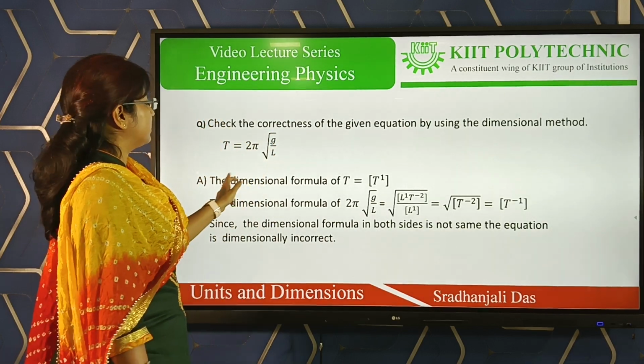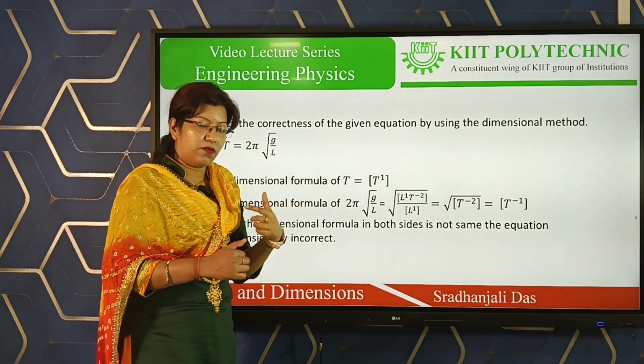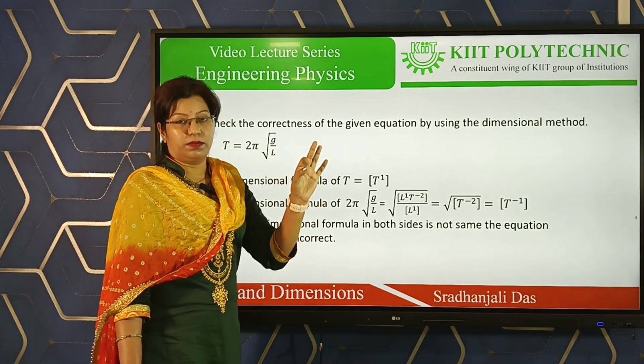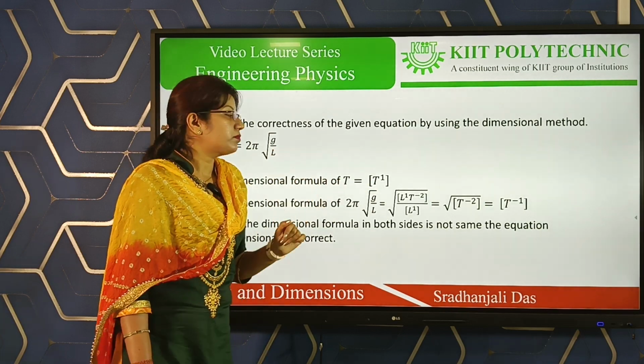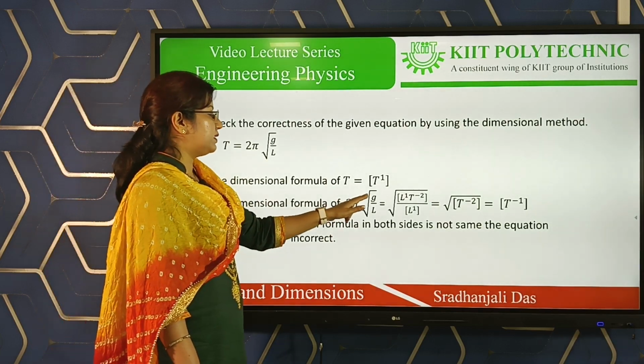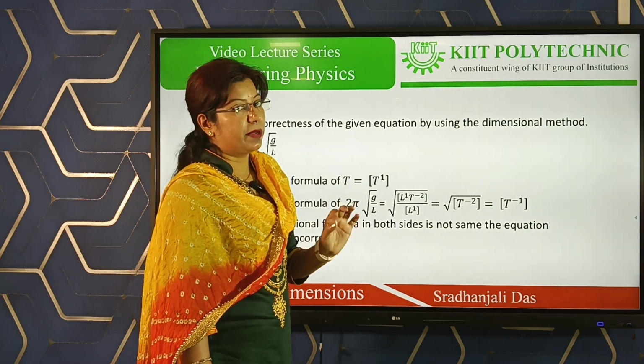So the dimensional formula of T. T is which type of quantity? T is a fundamental quantity. That's why the dimensional formula of T is T¹, or simply T. Then comes the next term, the dimensional formula of 2π square root of L by G. I already said all the numerical terms are dimensionless.